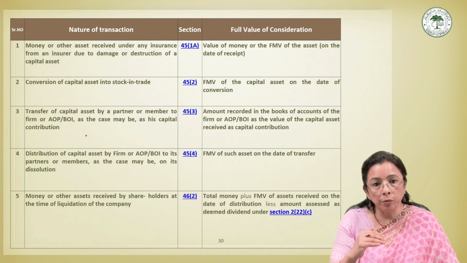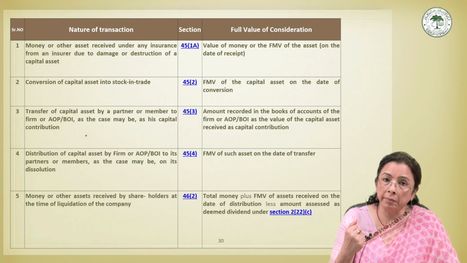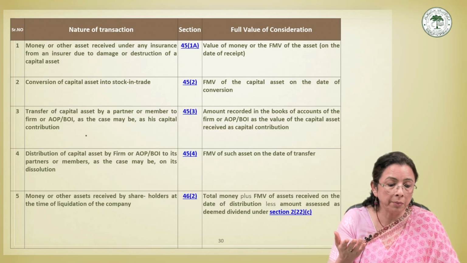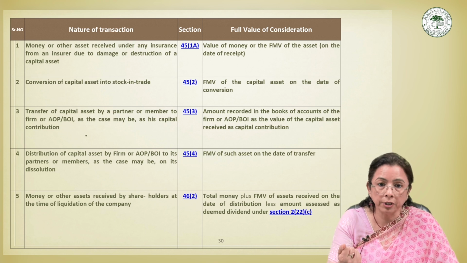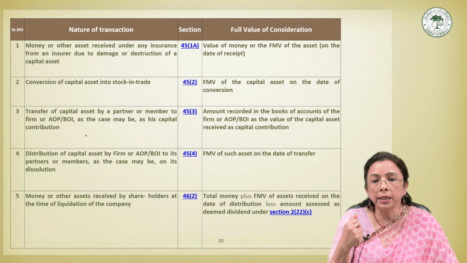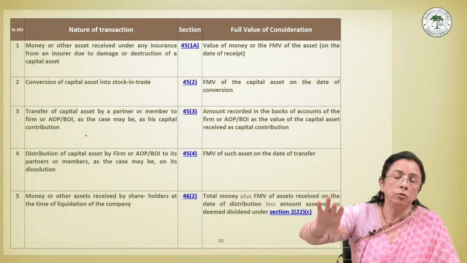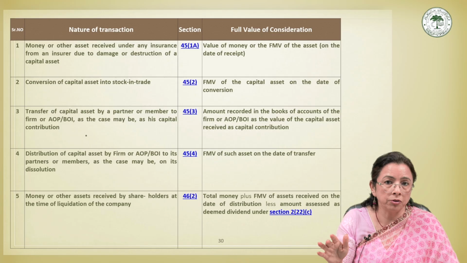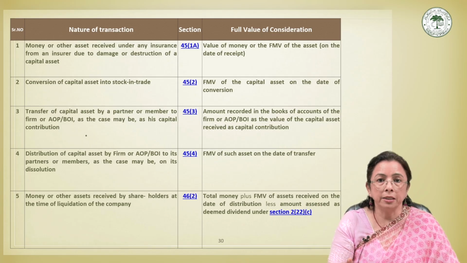So, I hope this is clear. These are different situations, maybe an amount received from the insurance company, or there is a conversion, or there is a transfer of asset, or there is a distribution or anything else, or maybe the money received by shareholders. The full value of consideration, that is FVC, is accordingly decided.